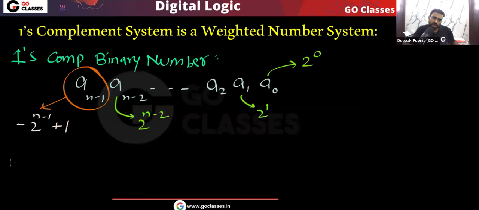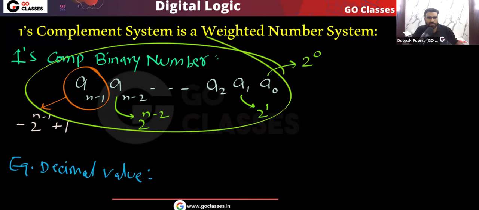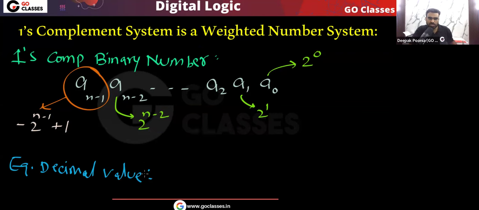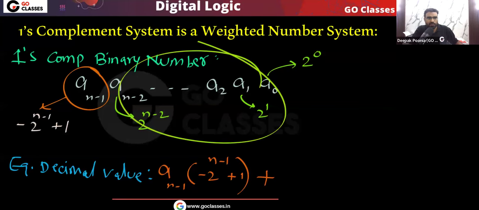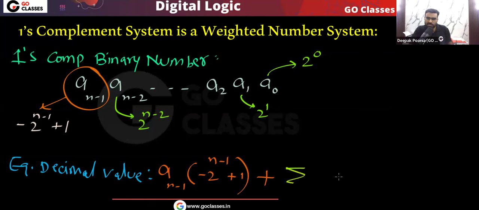Now let's see how to find the equivalent decimal value. Very simple. You multiply every bit with its weight and then do the summation. So here you have an minus 1 multiplied with minus 2 power n minus 1 plus 1, plus, for the remaining, the summation of ai multiplied by 2 power i, where i goes from 0 to n minus 2. This will be the equivalent decimal value. I hope you understood.